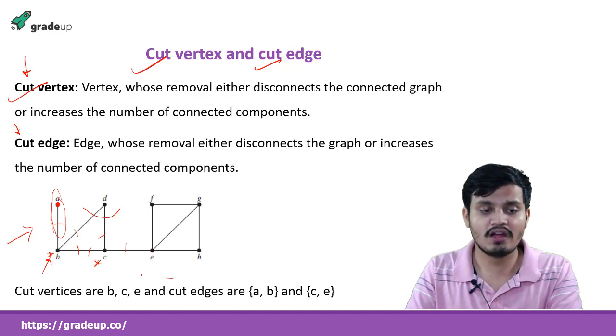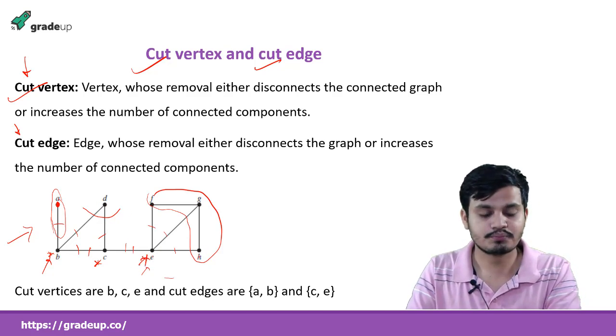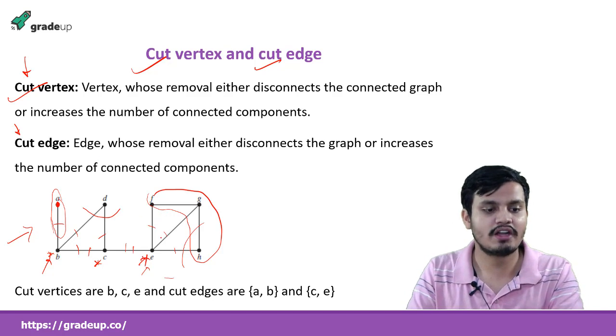Try it with E. When I remove E, these four edges are removed and this will be one component and another component will be this one. So obviously it makes the graph disconnected. So yes, this is also a cut vertex. If you remove H, then these two will go, but our graph will be only this, and it is still connected. So H is not a cut vertex. Similarly, removing G does not make the graph disconnected, and removing F does not increase the number of components. When you remove a vertex, if it increases the number of components, then it is known as a cut vertex.